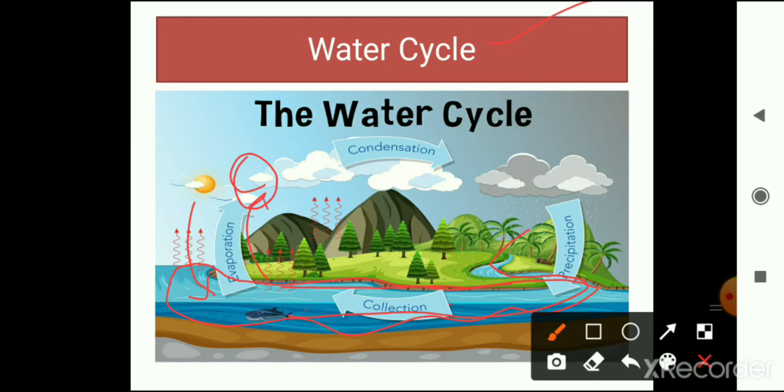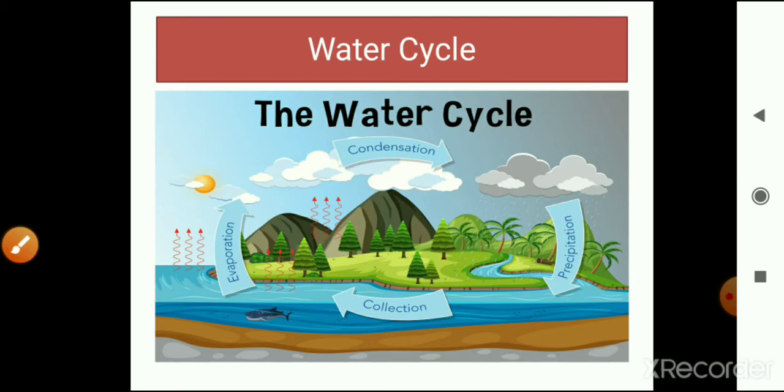First the collection of water, after that evaporation of water means it turns into vapors, and after that condensation of these vapors. So we can say all the vapors take the forms of clouds, and after that precipitation, it means water comes down on the earth again in the form of rain. That is water cycle.